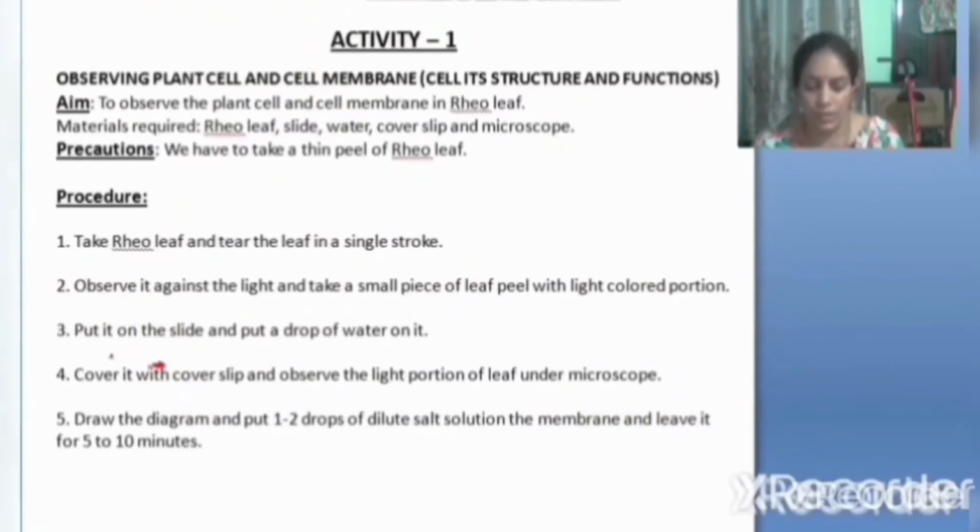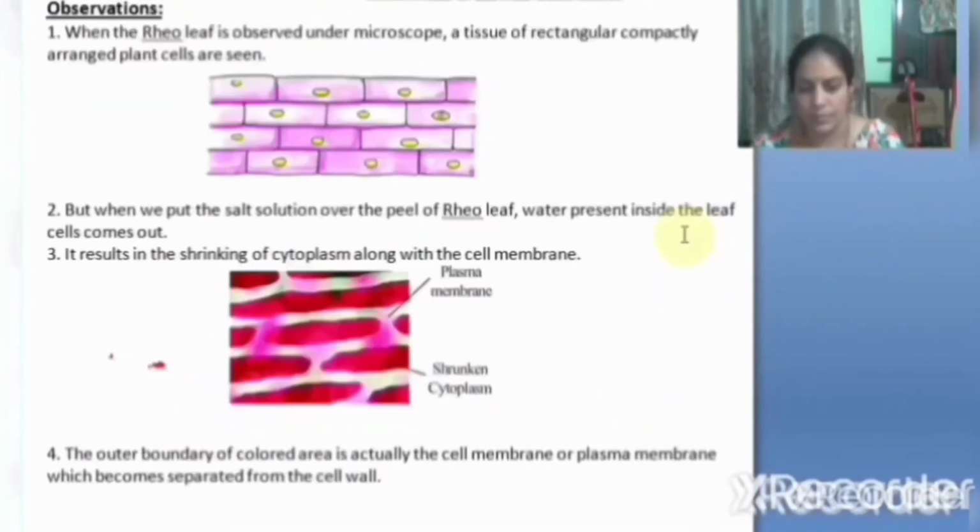Why should we add this salt solution? When we add salt solution, all the water from the cell comes outside and the cell shrinks. After the cell shrinks, the cell membrane separates from the cell wall. For that purpose, we are keeping salt solution on the rheo leaf.